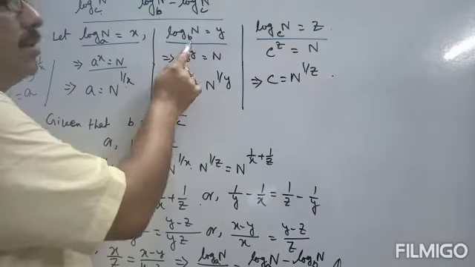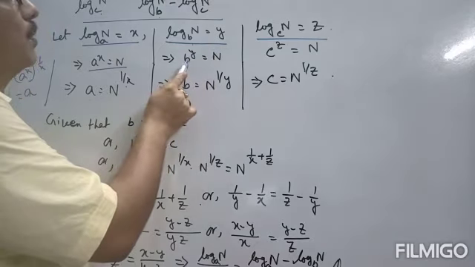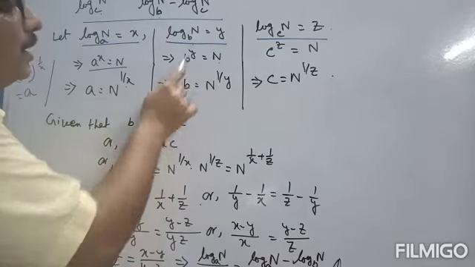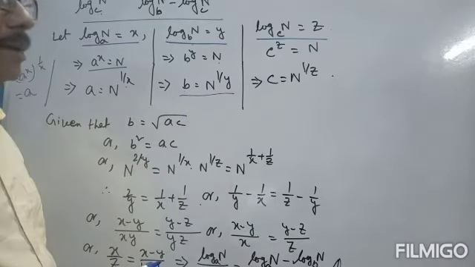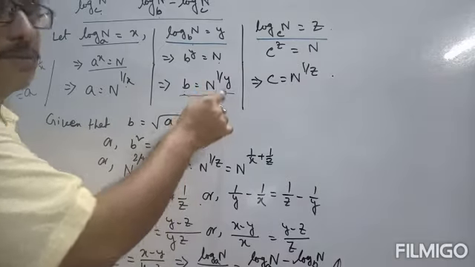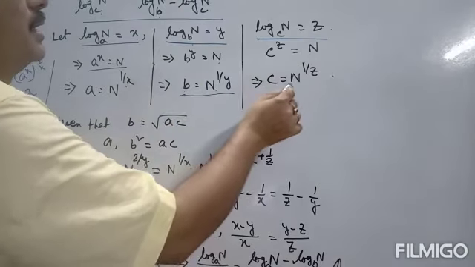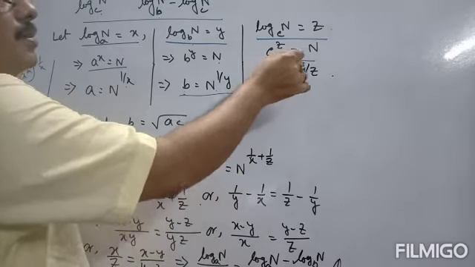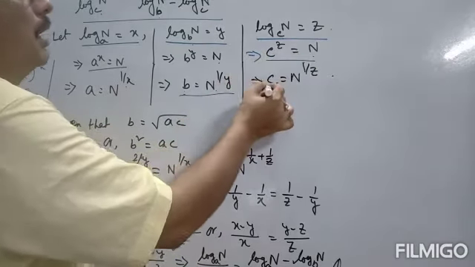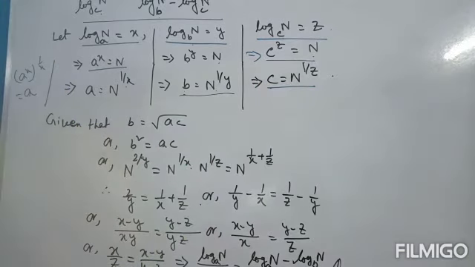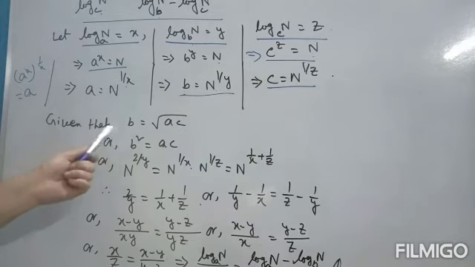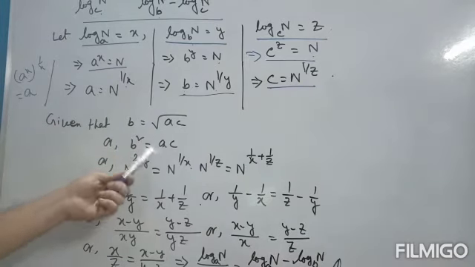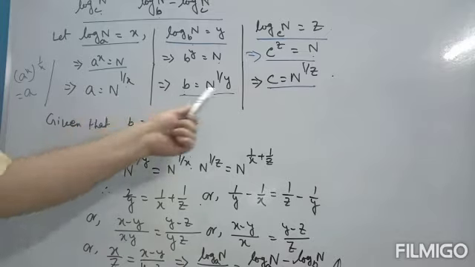From the second one, log n to the base b is equal to y, so b to the power y is equal to n obviously. Similarly as before, taking 1 by yth power, we get b is equal to n to the power 1 by y. Now c to the power z is equal to n, and c is equal to n to the power 1 by z. Why do we write a, b and c in terms of n? Since it is given that b is equal to root ac, therefore b square is equal to a into c.